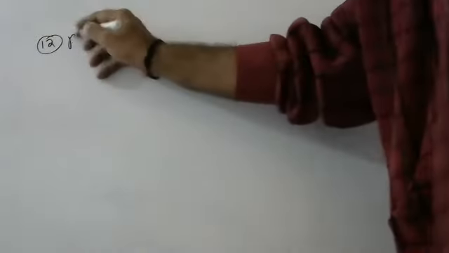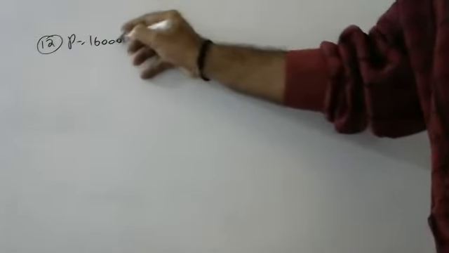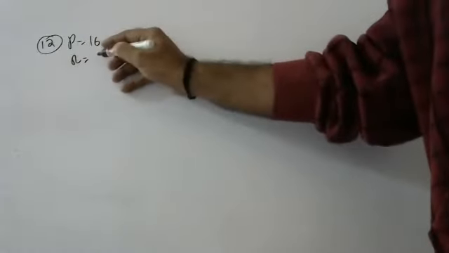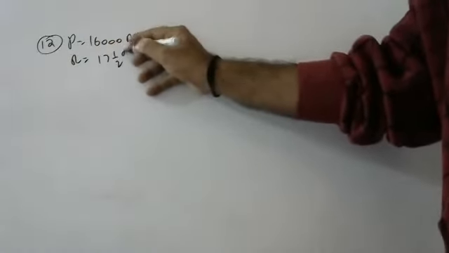Okay, children, next one. So, children, one person borrowed how much money? 16,000 rupees he borrowed at the rate of interest 17.5% per annum, children. On the same day, he lent it to another person.